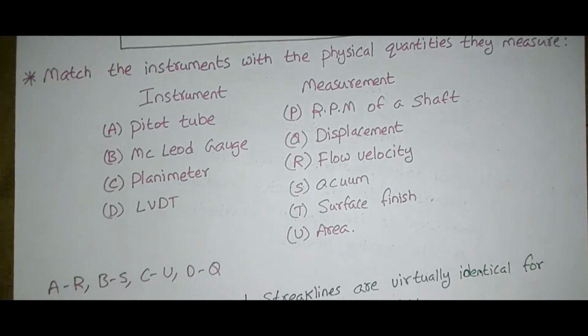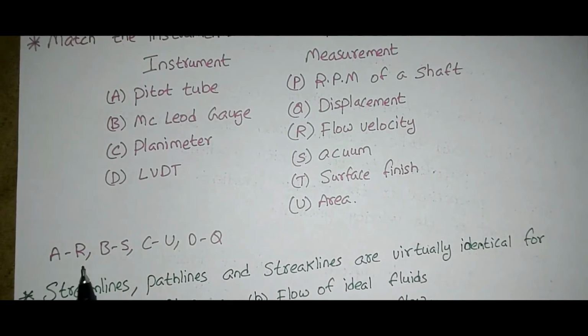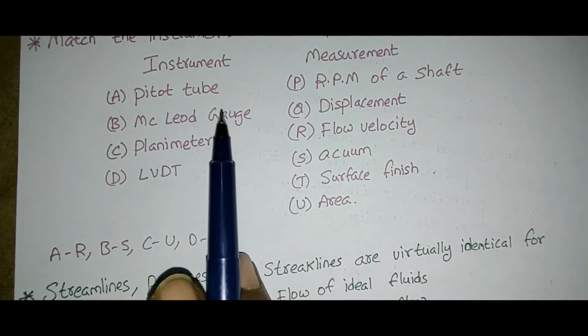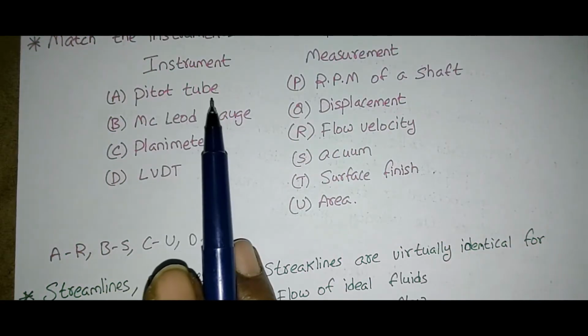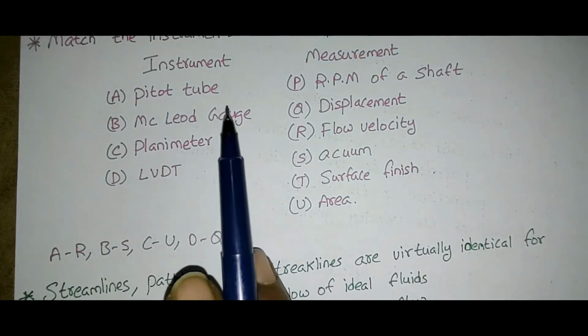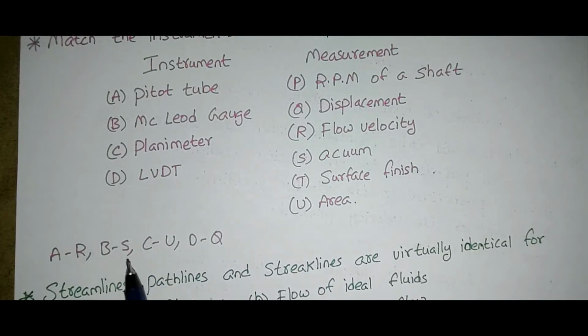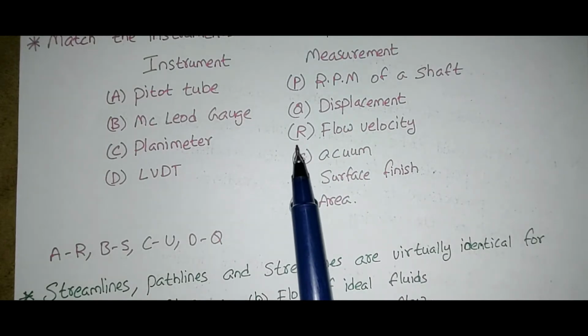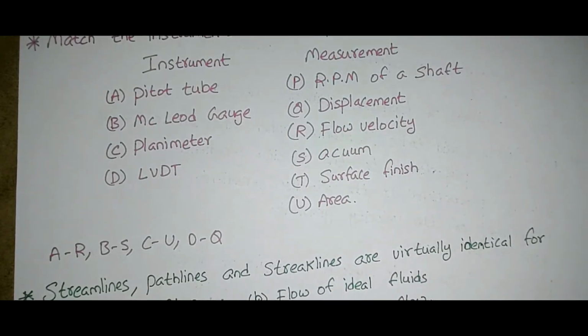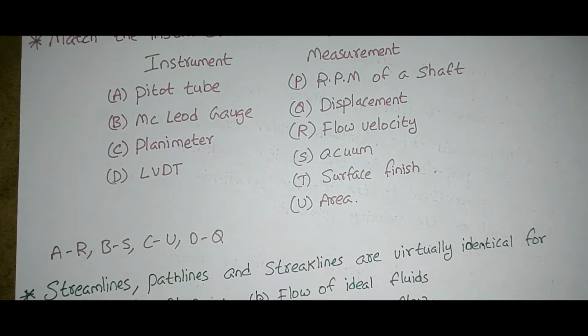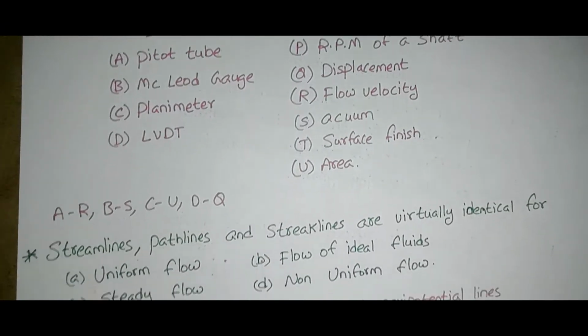So here the options are ready. As I told you, pitot tube is for flow velocity, Macleod gauge is for vacuum, planimeter is for area, LVDT is for displacement. Like that you may get questions in your exam, and you have to select the correct option.